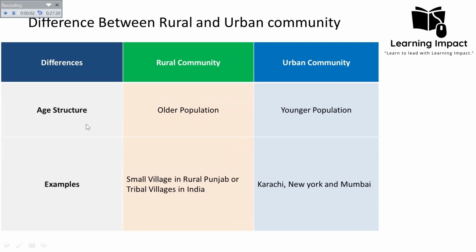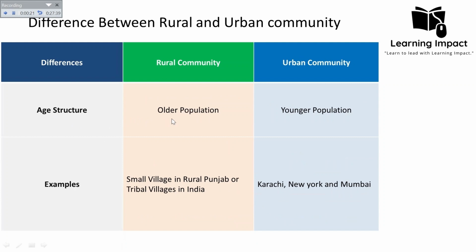Okay, then the age structure is one of the demographic differences. We can also call it the demographic differences of the rural urban community. In case of the rural community, the aging population is more prominent. The older population is more prominent in the rural community. They tend to have a higher percentage of older adults.